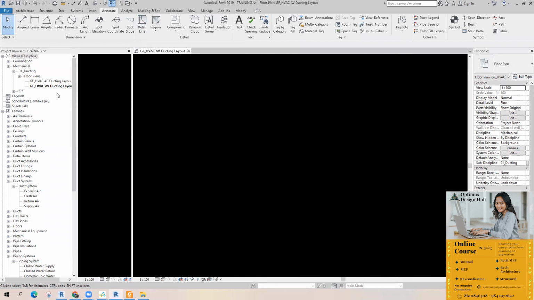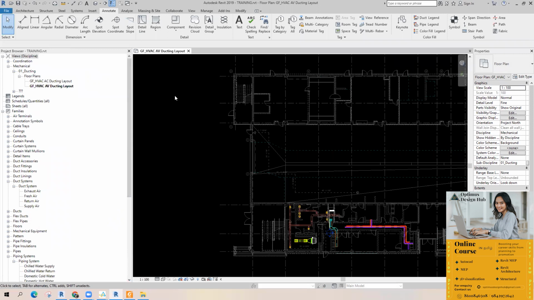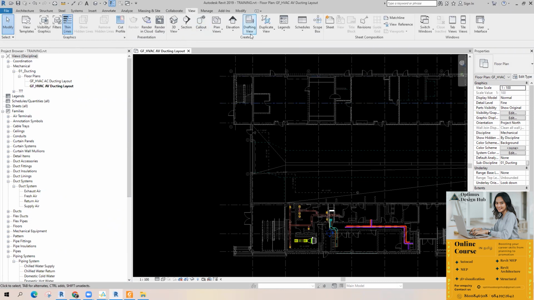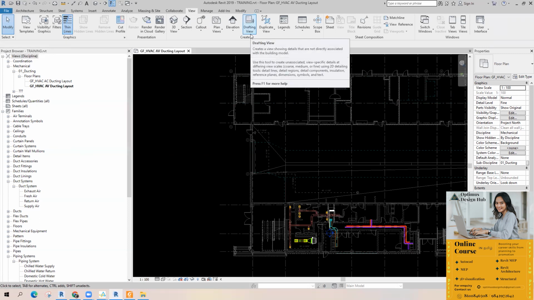For that we created another view, not this view. It is called a drafting view. I'll just tell you how to do that. Go to view, there is an option called drafting view.